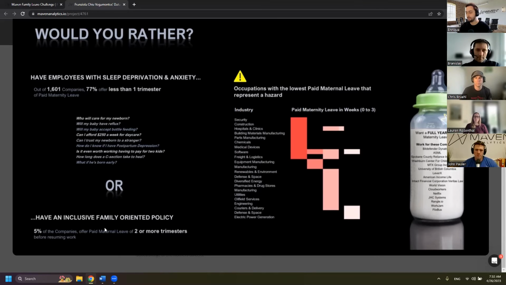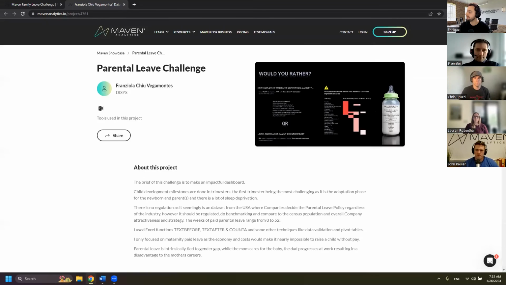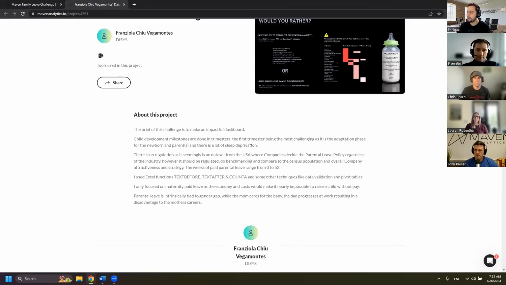And instead of using weeks, which was the granularity in the data, if you want to view it that way, she actually converted to trimesters, which is just so much better in the context that we're talking about, especially with what she's calling out here, that the first trimester is the most challenging, as it's the adaptation phase, both for the newborn and for the parents.